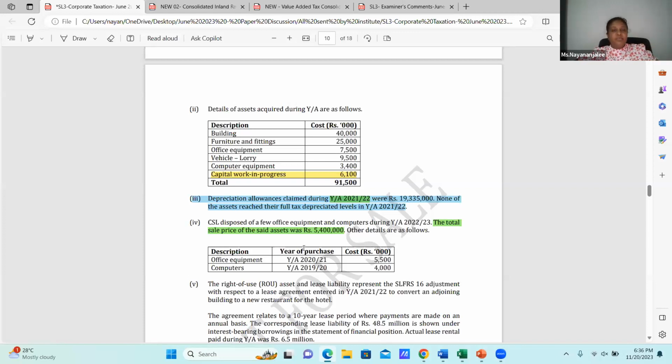Why? For the year of disposal, no capital allowances. This is given as the previous year figure. Therefore, from this, the particular capital allowances was applicable for 21-22. That means we need to remove that too. Why? The 21-22 figure is given as the same, we cannot take this 21-22 figure for 22-23 because there are two assets which were not fully depreciated, or not fully capital allowances claimed, and have been disposed.